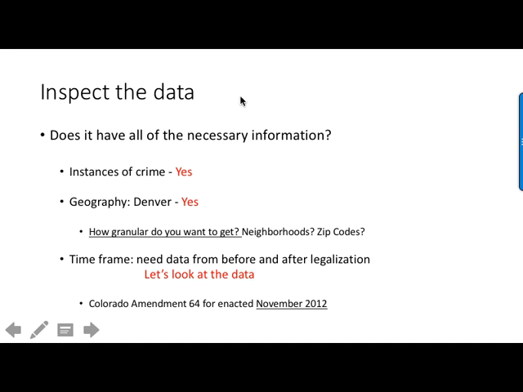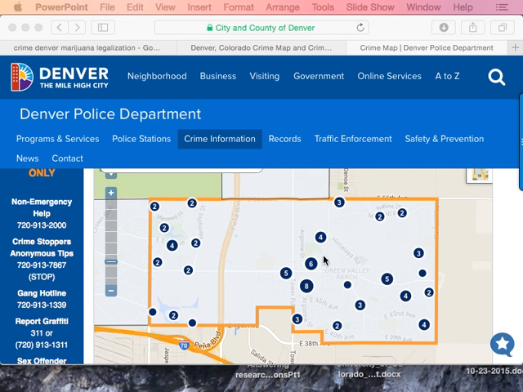All right, so then we want to inspect the data. And the questions that we're going to ask about it: does it have all the necessary information based on our question? Does it have instances of crime? Yes. Is it about Denver? Yes, we can tell that without even opening the file. But the time frame, we need to make sure that we have data from before and after marijuana legalization, which was November 2012. So to do that, we're going to jump into the data.